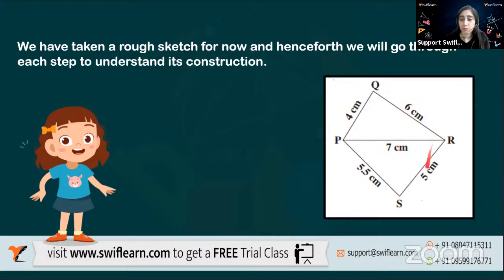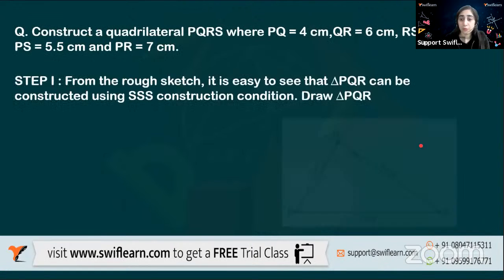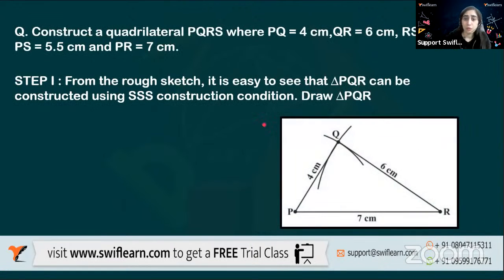Okay, so all these measurements I have written and now I have a rough figure in my hand and I know how to proceed. So what will I start with? See, I know PR will be the baseline. So let's make PR the baseline. Now, from the rough figure, we use the triangle PQR and we can construct it by the SSS construction condition. What is SSS? And we draw this.